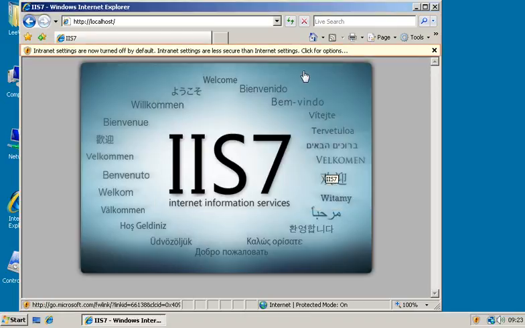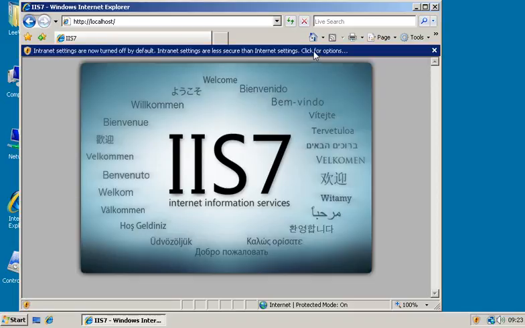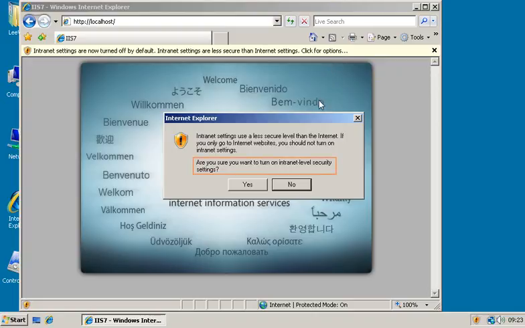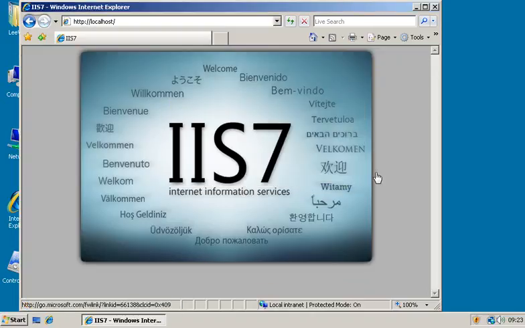And the information bar informs us that intranet settings are now turned off by default. Intranet settings are less secure than Internet settings. Click for options. Click on this information bar, and you need to enable intranet settings. It will ask, are you sure you want to turn on intranet level security settings? Click on Yes. And IIS 7 will now be correctly working.